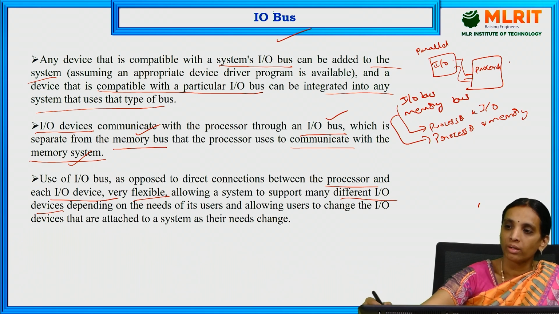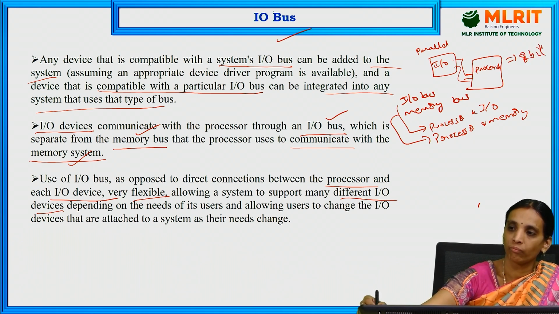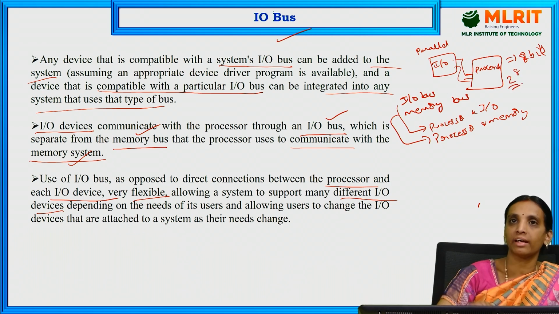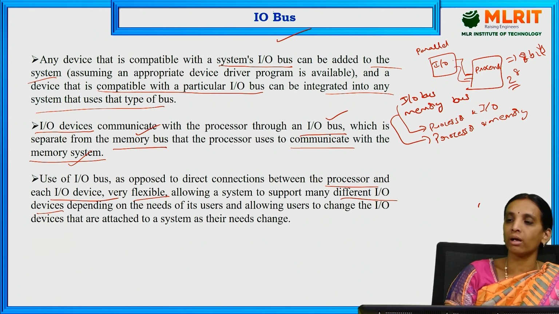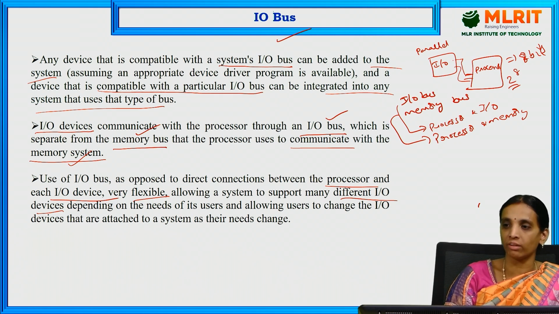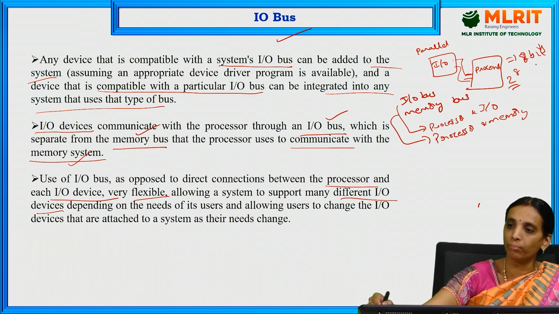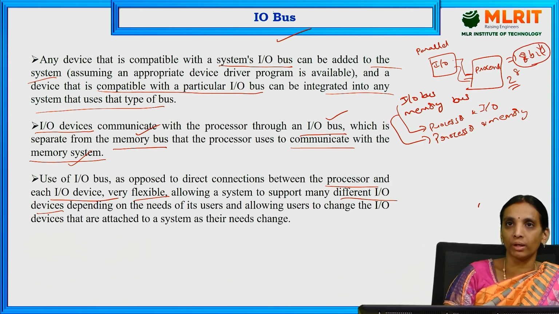If the I/O bus capacity is 8 bits, that means 2 power 8 devices can be interfaced with the processor. So depending on the number of bits used for the I/O bus, the number of devices that can be connected to the processor varies with the application.